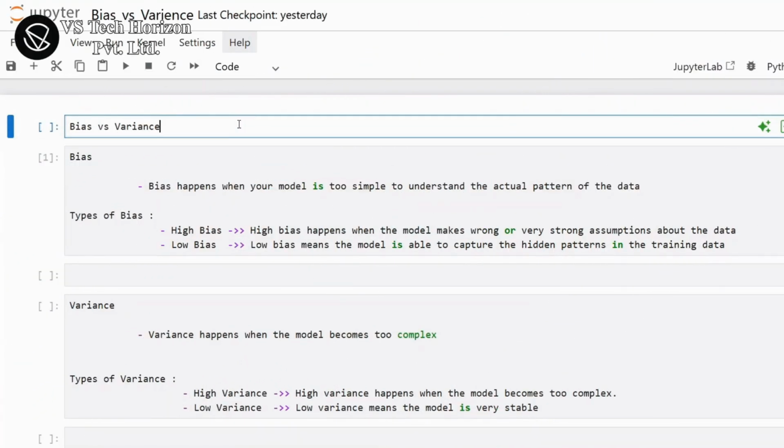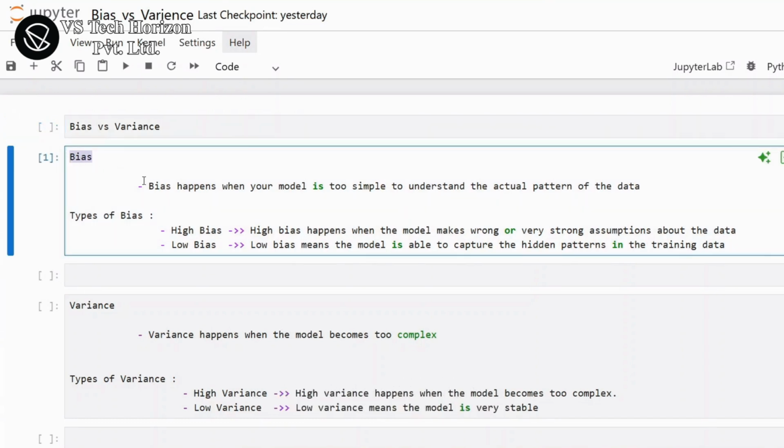Hello everyone, in this video I am going to explain bias versus variance. So first, understand what is bias.